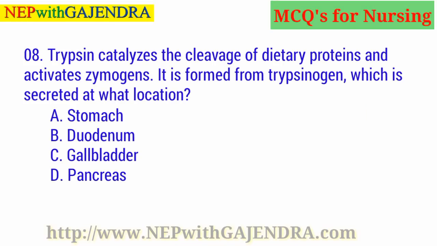Trypsin catalyzes the cleavage of dietary proteins and activates zymogens. It is formed from trypsinogen, which is secreted at what location? A. Stomach. B. Duodenum. C. Gallbladder. D. Pancreas. Guess the right answer. Right answer is C. Gallbladder.